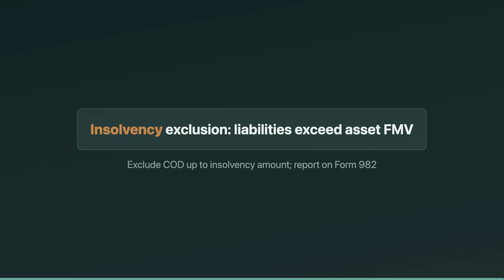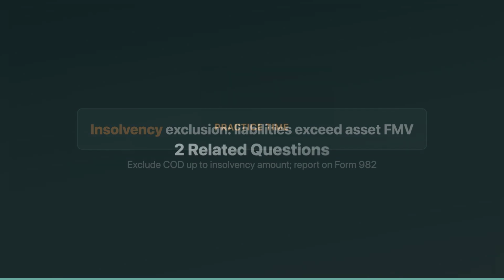Finally, exclusions. COD income can be excluded in certain cases, like bankruptcy or insolvency. Insolvency is a balance sheet test. Liabilities exceed the FMV of assets at the time of cancellation. If you're insolvent by $20,000, you can generally exclude COD income up to $20,000. When an exclusion applies, you typically report it using Form 982. The exam loves an insolvency worksheet.